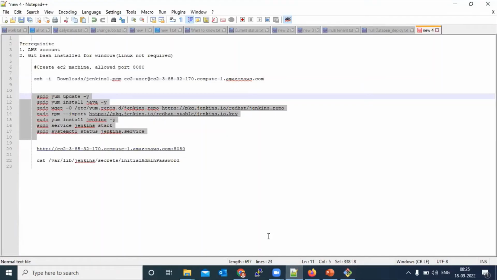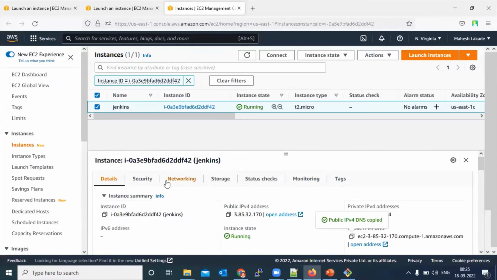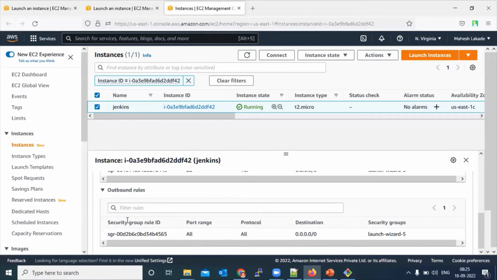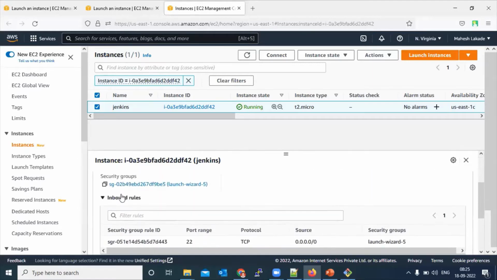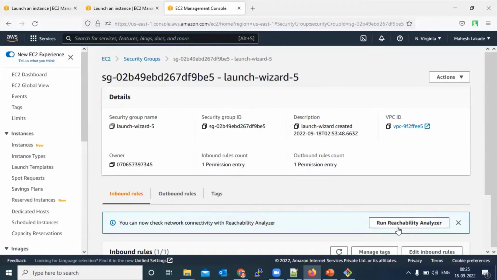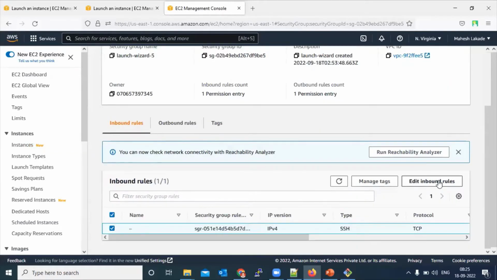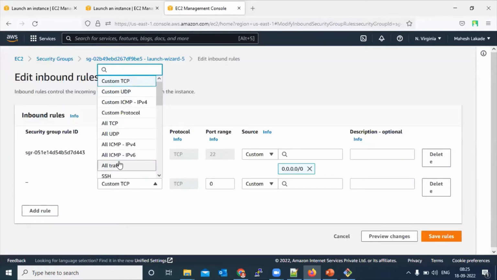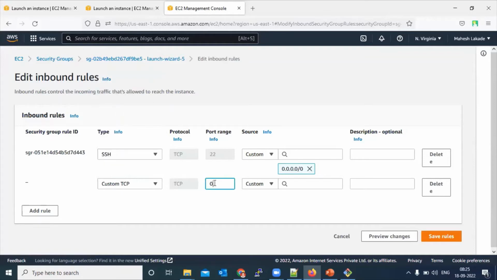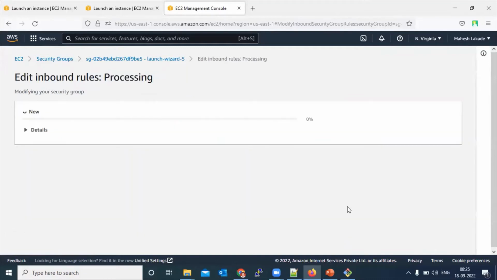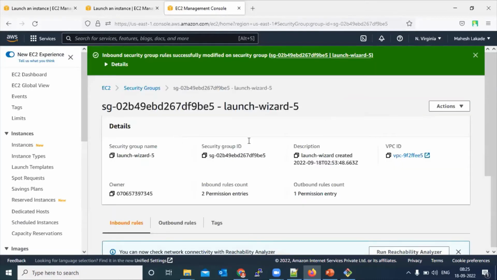Now, in the meantime, we will allow the port there. In the security group, we need to go there and select the security group. After selecting the security group, here in inbound traffic, we will add our 8080 port, which is required for Jenkins. 8080 and allowed from everywhere. Okay, it is for a dev demo. No, don't do it for production.